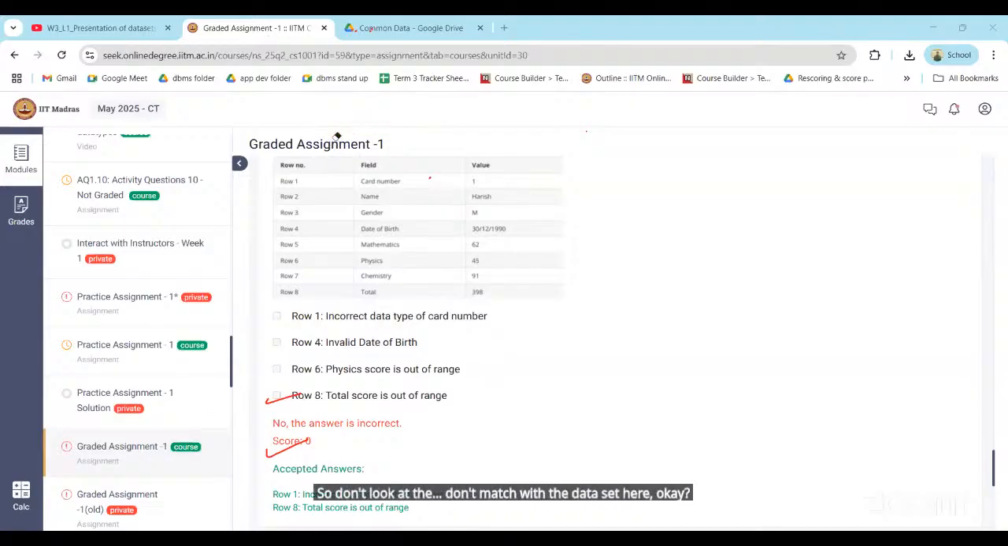Just look at the structure. Can you explain question number 1? I hope this concept of sanity of data is clear.